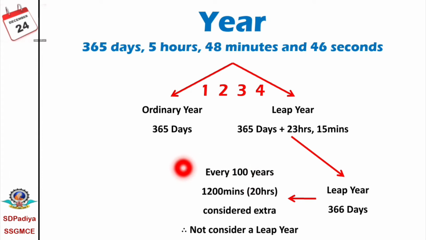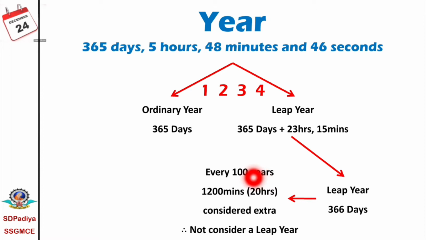That means every 100 years we have considered 1200 minutes, that is 20 hours extra. To balance this extra 20 hours, after every 100 years we do not consider a leap year. Means every century is not a leap year.